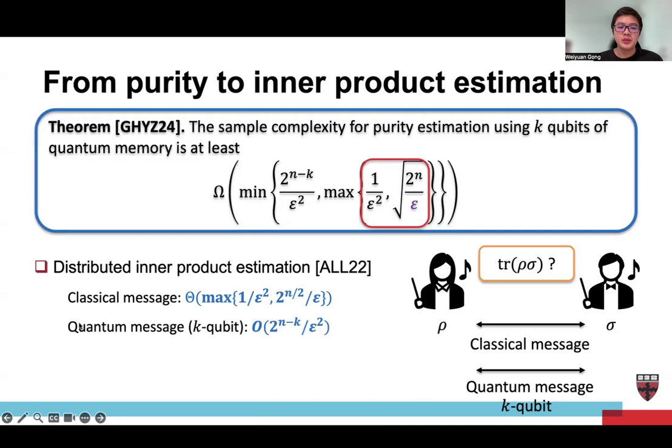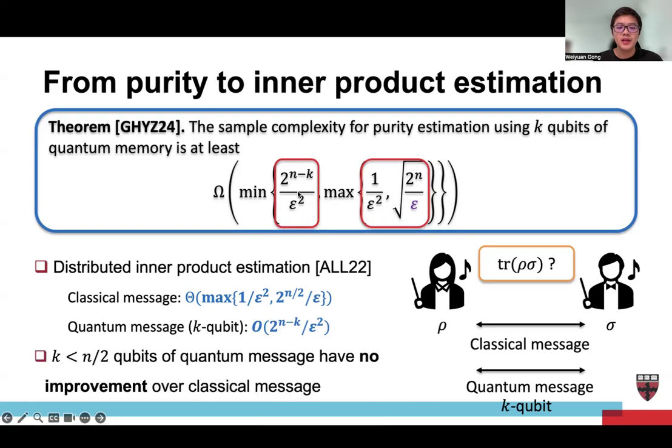And when they have a bounded one-way quantum message, then this upper bound is 2 to the n minus k over epsilon square, which corresponds to the first term. And we can also find the phase transition at k equals n over 2 qubits. For quantum messages smaller than this size, there is no improvement over classical messages.